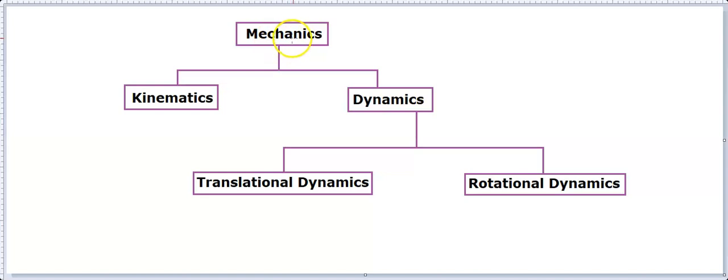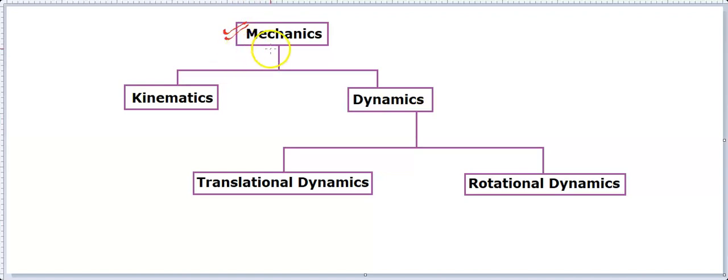In the beginning, let me give you some overview about the content or the topics that we are learning, and then we will move towards the content. In physics, the first chapter that we have talked about is kinematics. So this kinematics that we have understood is basically a part of a bigger thing called mechanics. So what we are discussing as of now is mechanics.